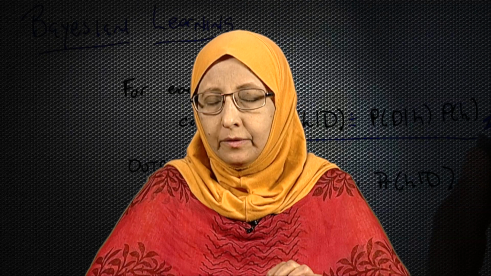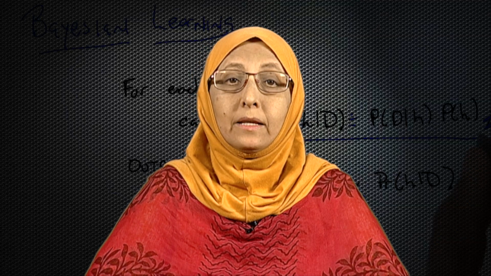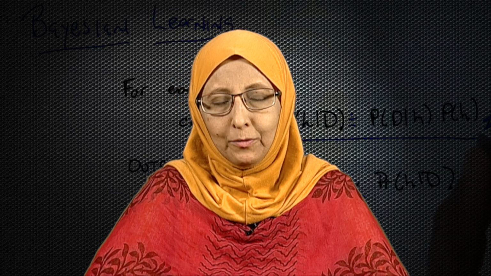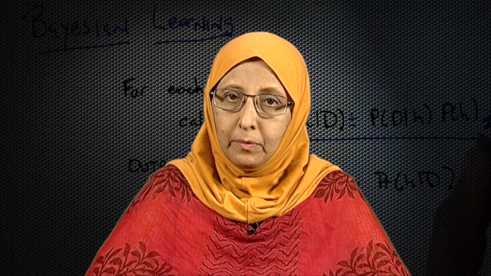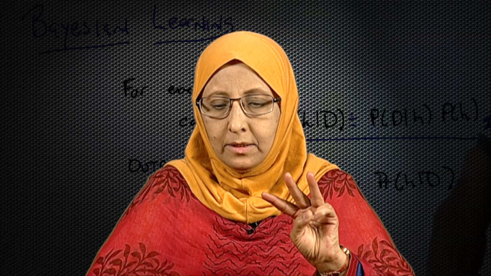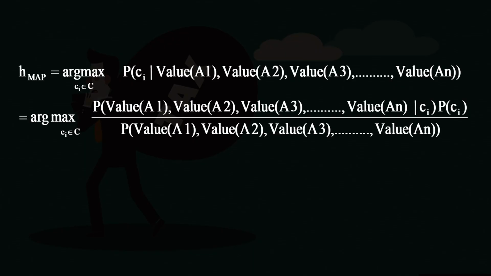At this juncture, I am going to make a very simplifying assumption, or what we call a naive assumption. Okay. It is a very innocent assumption that we are making. What is the assumption? We have 3 attributes: refund, marital status, and taxable income in our example. We are saying that these 3 attributes are conditionally independent.